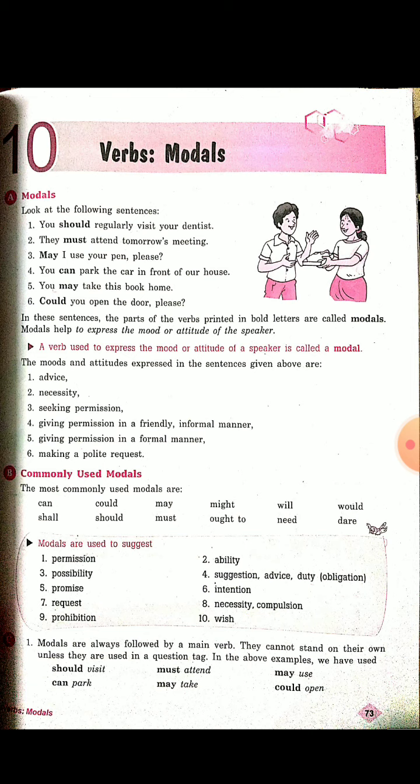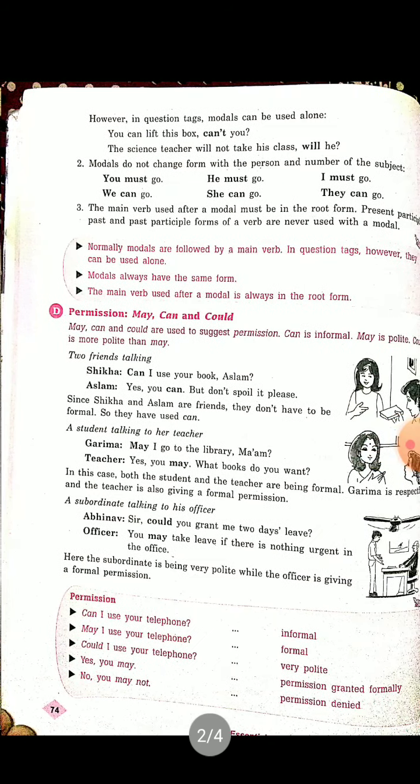Modals are always followed by a main verb. For example, you may go. So may is a modal and go is the main verb. They cannot stand on their own unless they are used in a question tag. In the above examples we have used should visit. Should is a modal and visit is the main verb. Can park, must attend, may take, may use, could open.